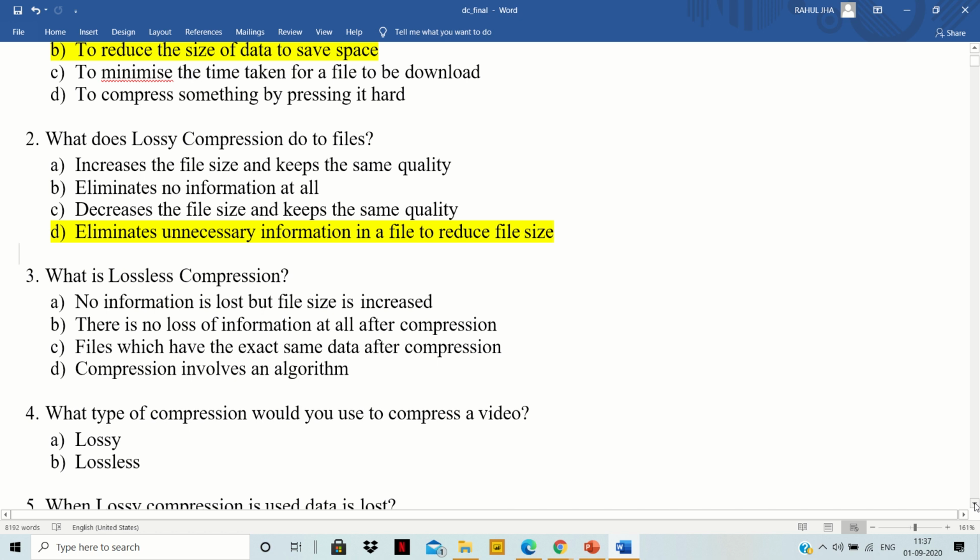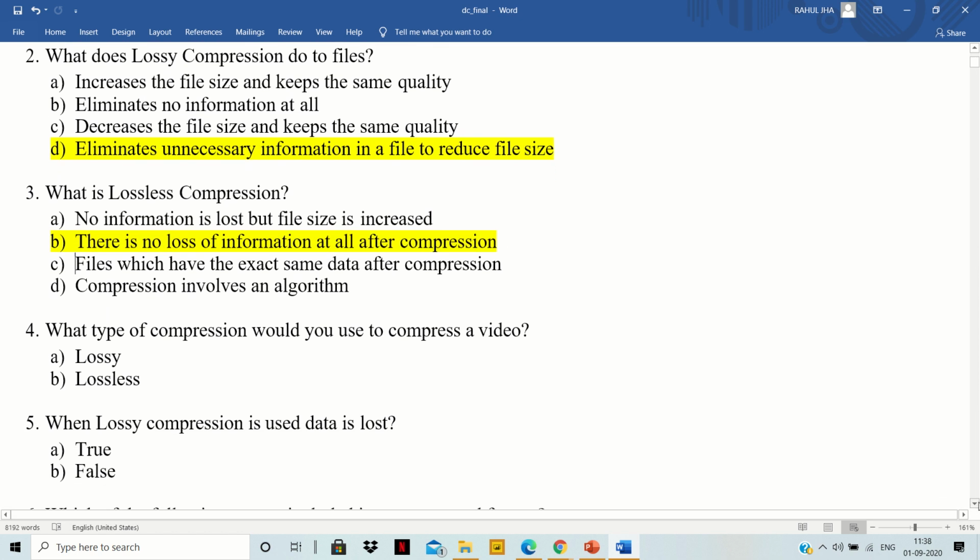D, compression involves an algorithm. So in lossless compression, as I previously said, there is no loss of information at all after compression. So the right answer will be B.